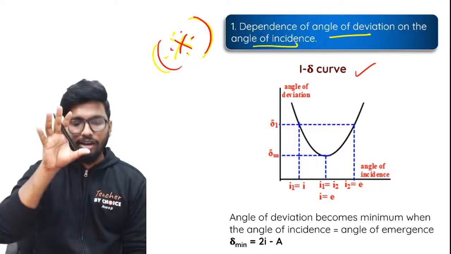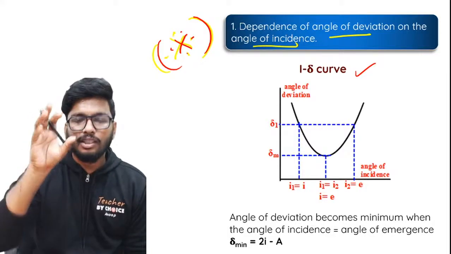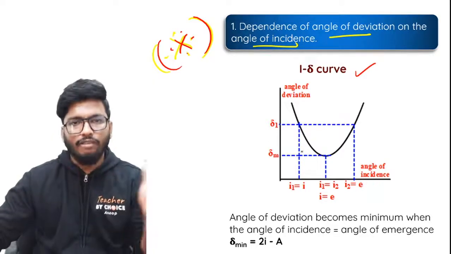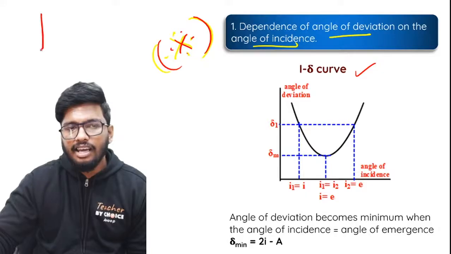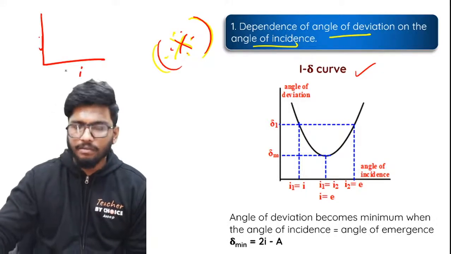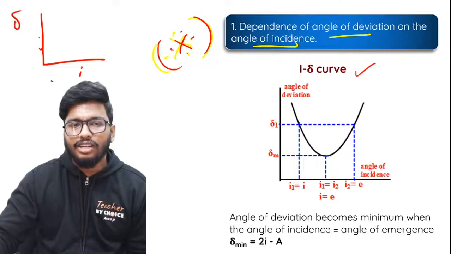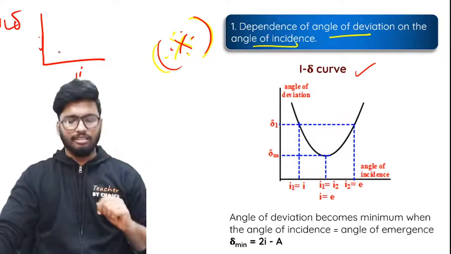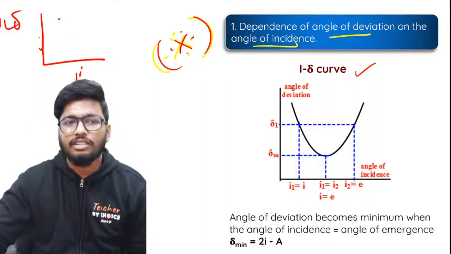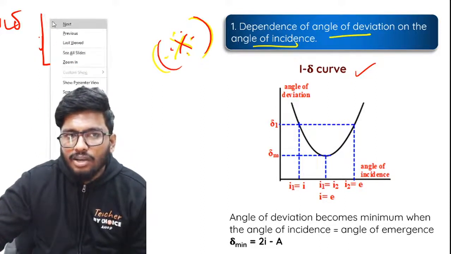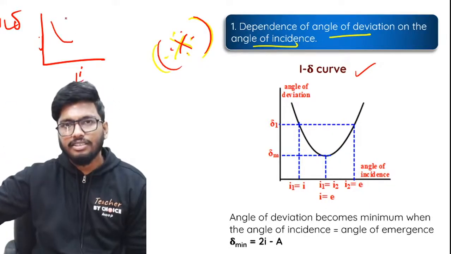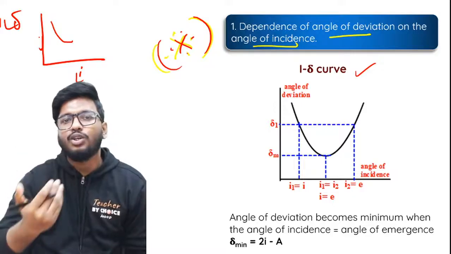From all the experiments we have done, it is very clear that as I increase the angle of incidence, which is on the x-axis, and angle of deviation is on the y-axis, the angle of deviation will start to reduce.